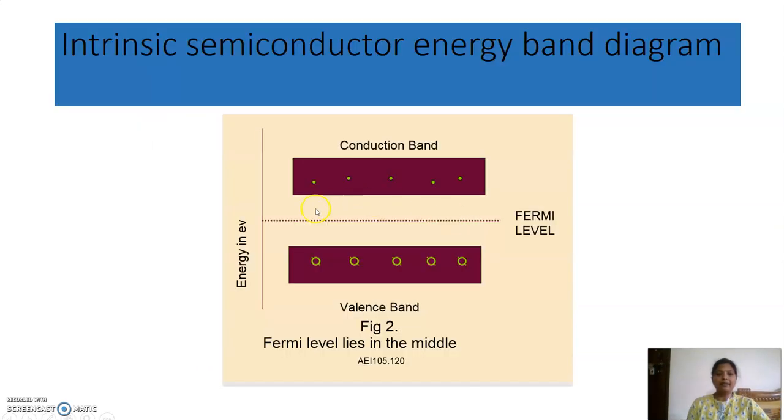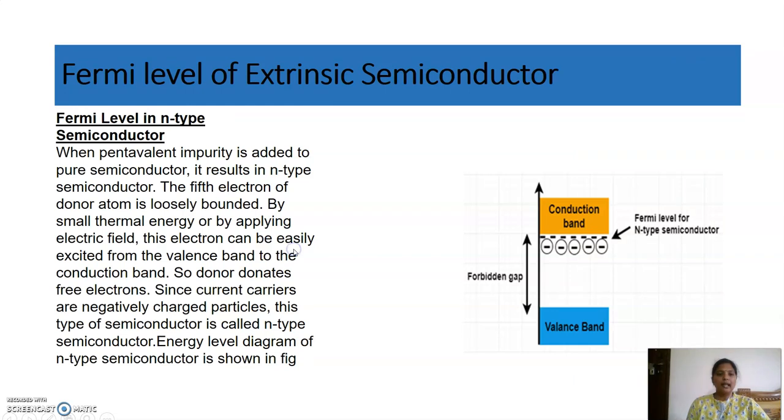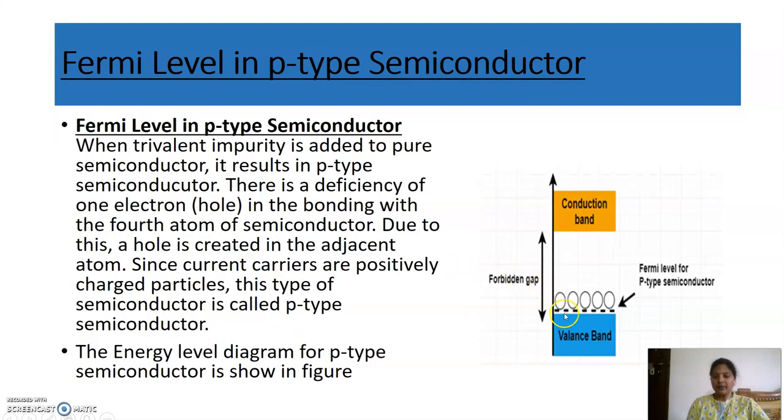This is the Fermi level in the case of an intrinsic semiconductor, which lies exactly between the conduction band and the valence band. In the case of extrinsic N-type, the Fermi level lies between the donor energy level and the conduction band, that is, EF is equal to (EC plus ED) by 2. In the case of P-type, the Fermi level lies between the acceptor energy level and the valence band, that is, EF is equal to (EA plus EV) by 2. So this is about the types of semiconductor. Thank you.